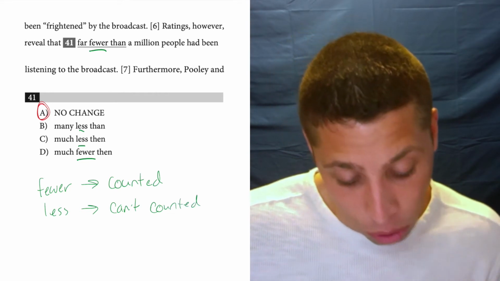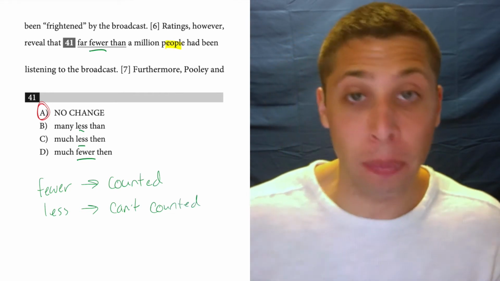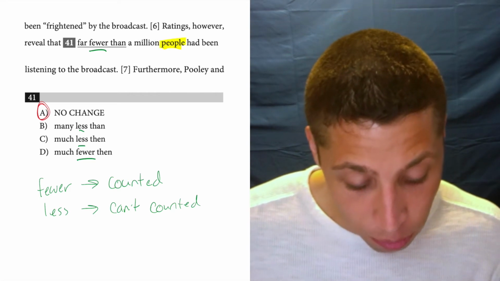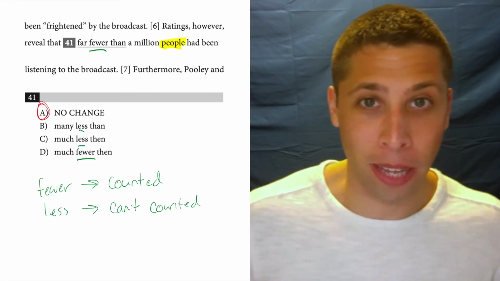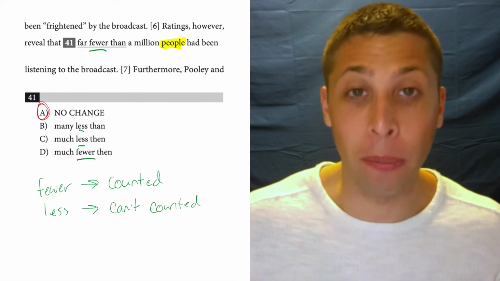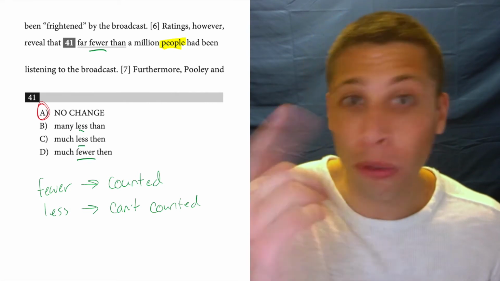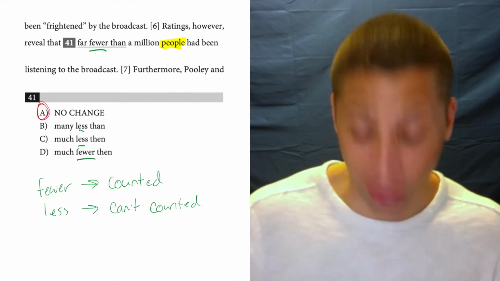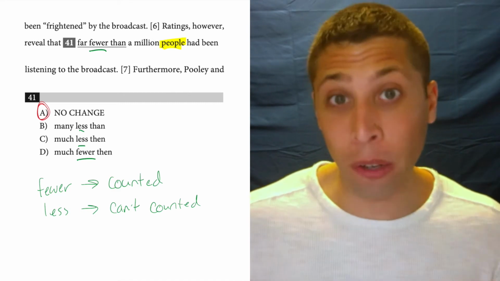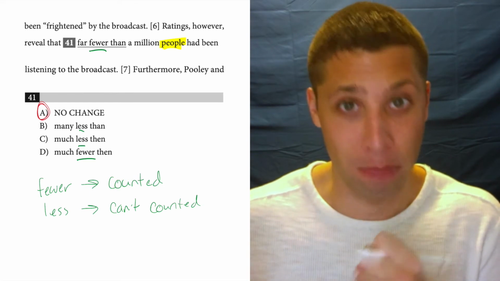So in this case, we're talking about people, right? So people can be counted. We wouldn't actually count 1 million people. We wouldn't do that because it would take forever and be a real pain in the neck. But you could do it if you wanted to, right? 1, 2, 3, 4, 5. That's a countable thing. And so we use the word fewer because we could count people.